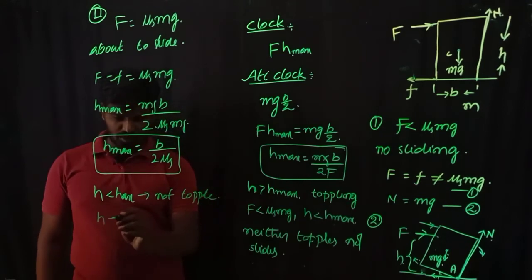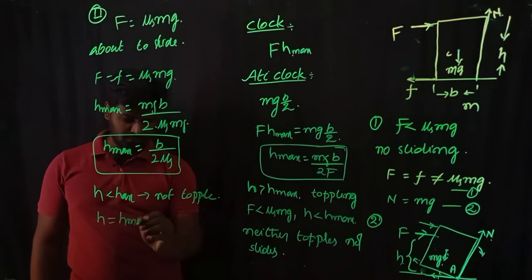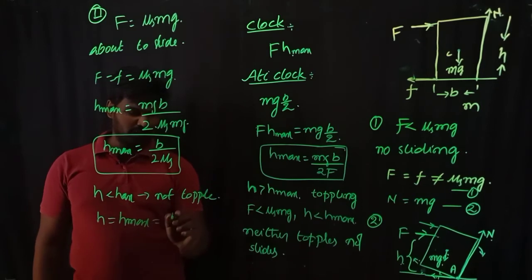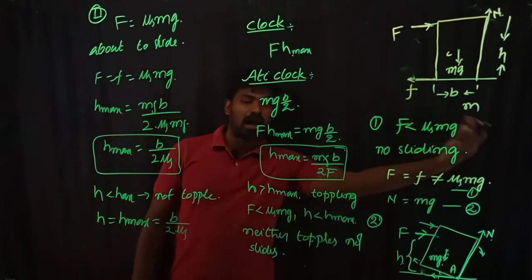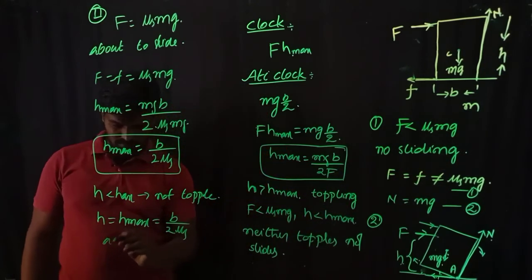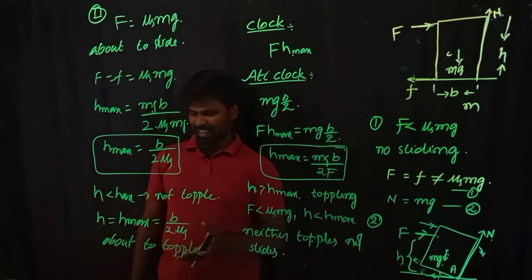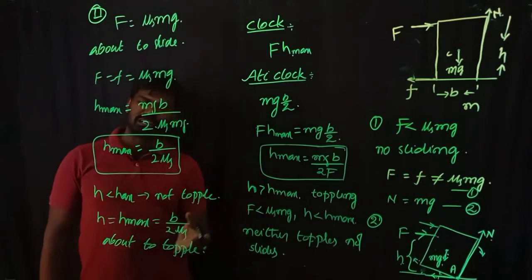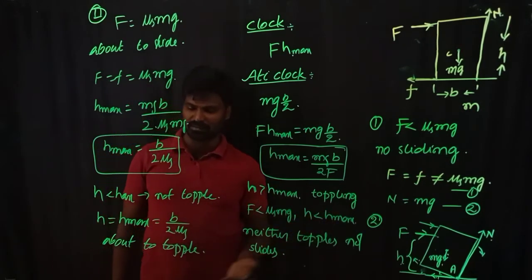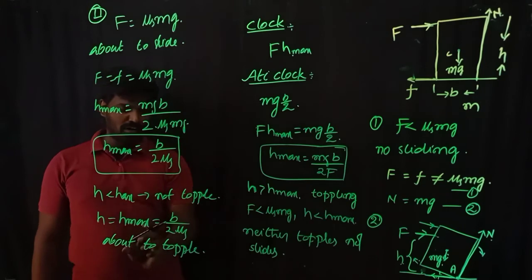If h is equal to h max, which is b divided by 2 times mu s, then the body is about to topple. In some books it is called impending toppling motion, but I am saying the body is about to topple.